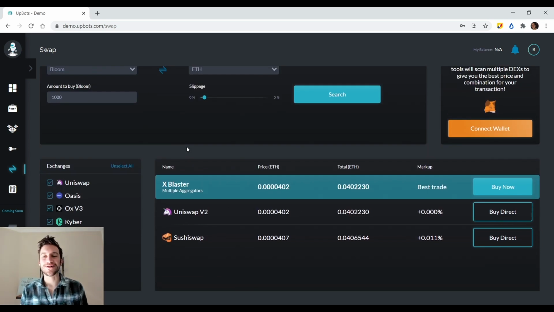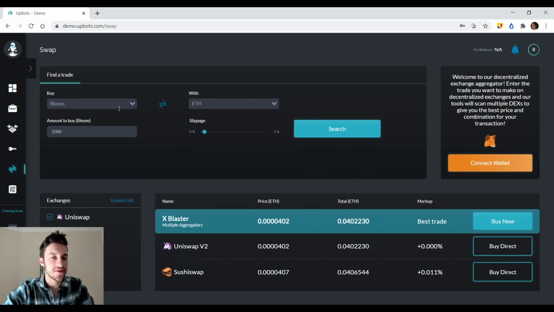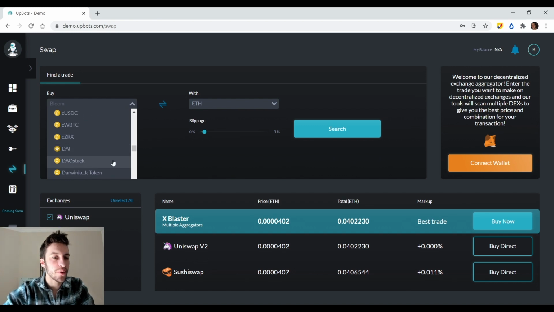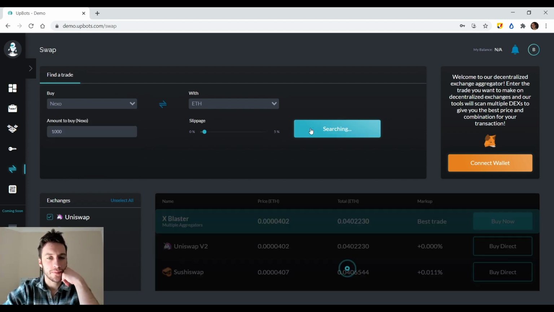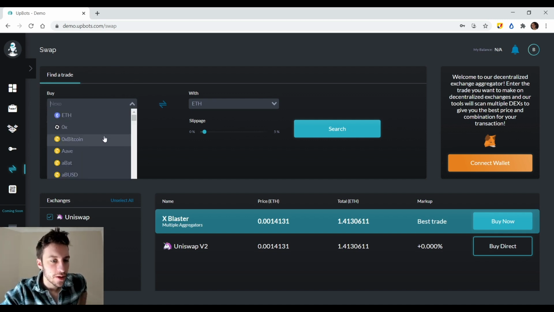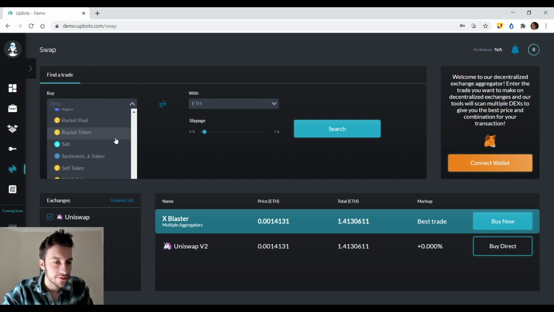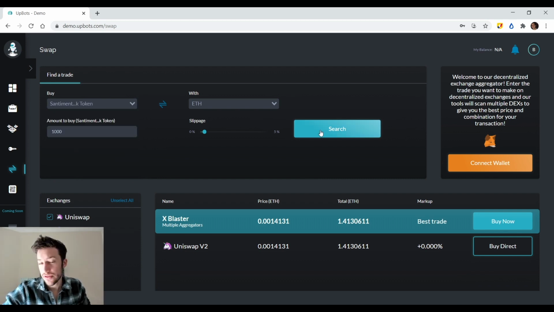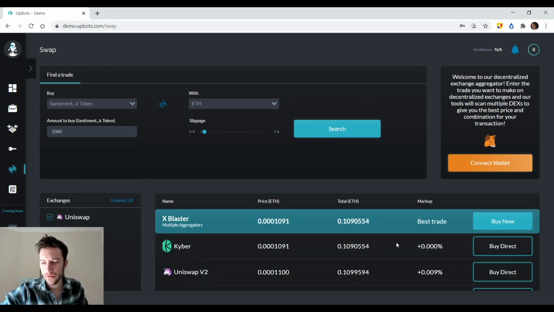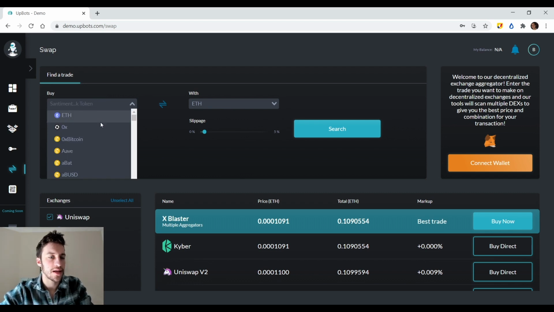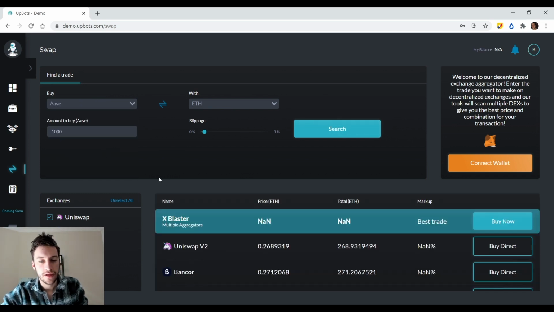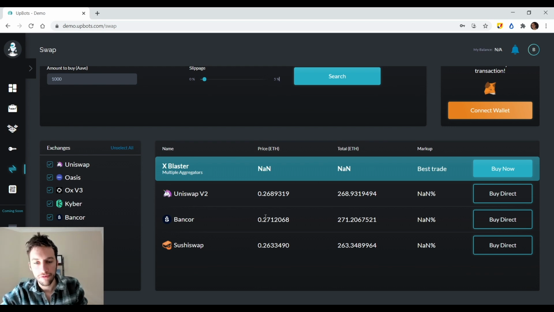Now let's say that you want to actually do arbitrage. You know, let's say that you're like, oh, wait, I could use this platform to arb the heck out of a lot of different coins. You probably can. Let's take a coin that's more popular and I'll show you. Nexo is probably more popular. Nexo to Ethereum. Oh, actually, no. Okay, well, we're not going to do Bitcoin. Santiment. Is Santiment available on a lot of... It's available on these two. Okay, let's take a pretty popular one. Aave, yeah. This one's pretty big. So you can see the different prices here. So I could buy directly at a 0.268.